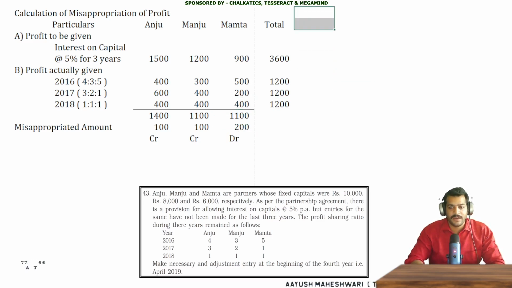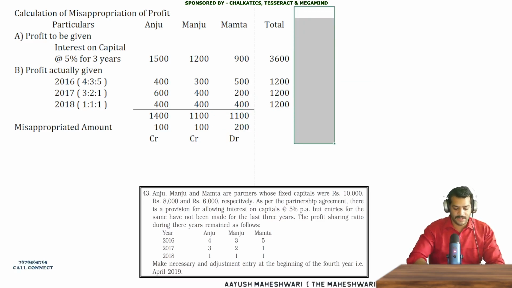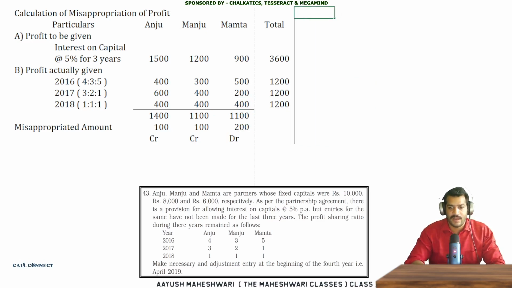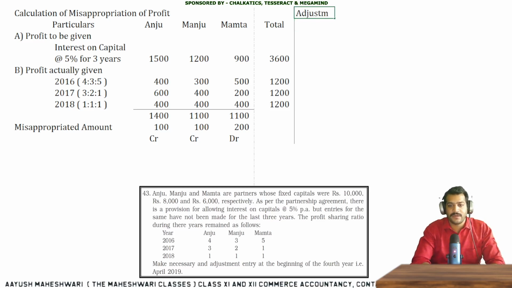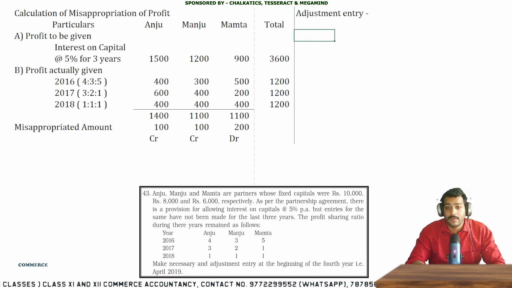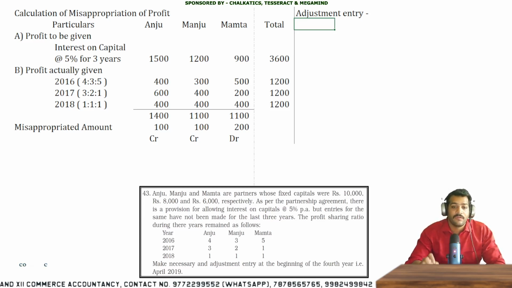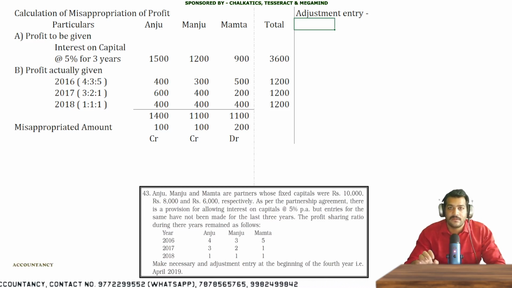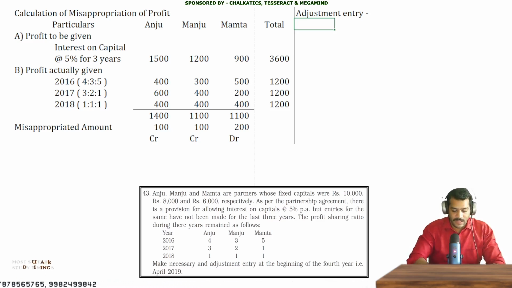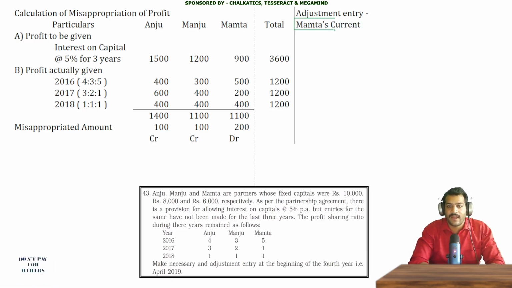Now for the journal entry, you should make the journal entry on the very right side of the page. So here it is, the adjustment entry. This will save your page and you will be able to complete your solution within the required and least space, managed space. So here it is, the adjustment entry. Mamta's account will be debited. Mamta's current account will be debited. Why so? Because fixed capital is available there.